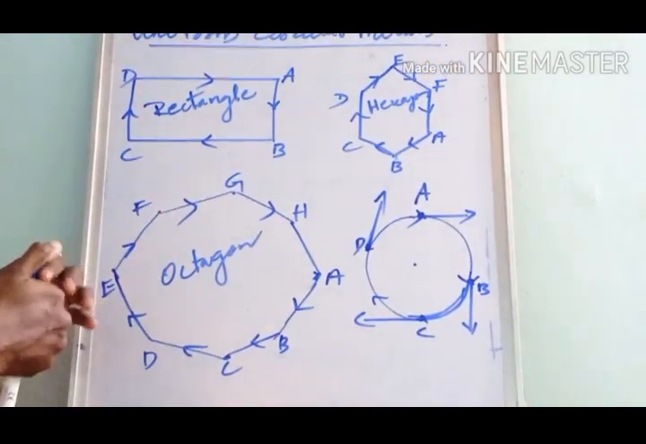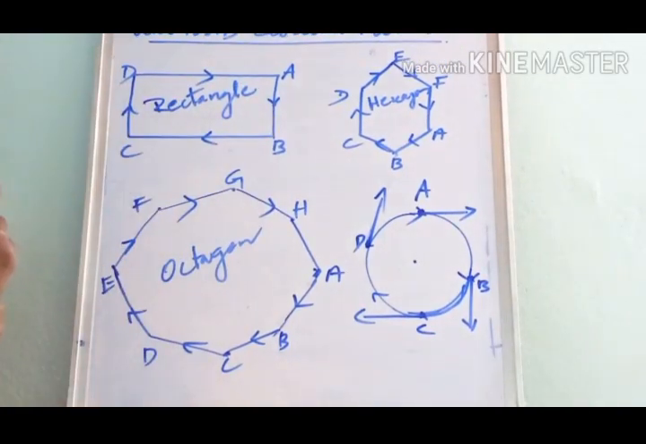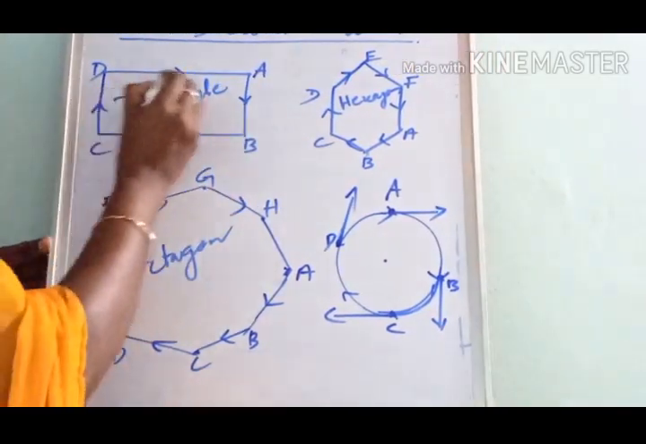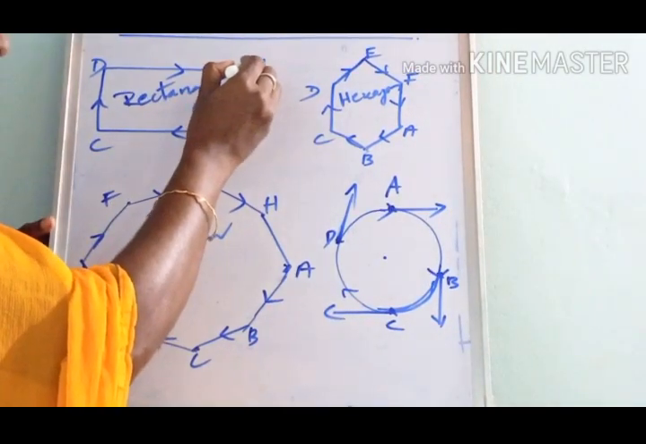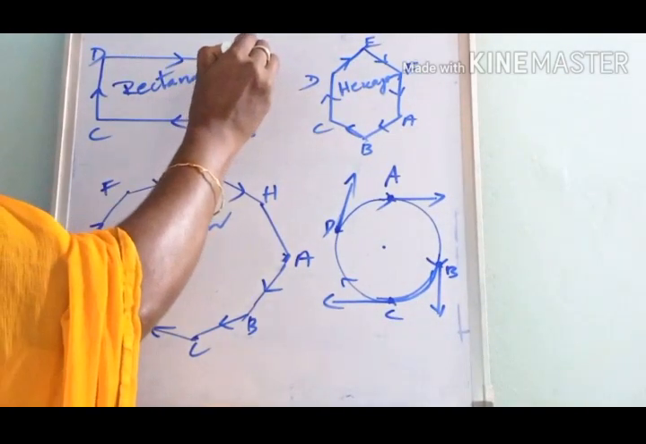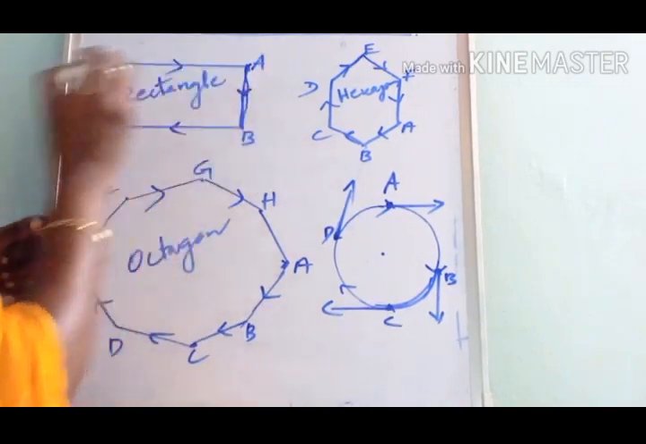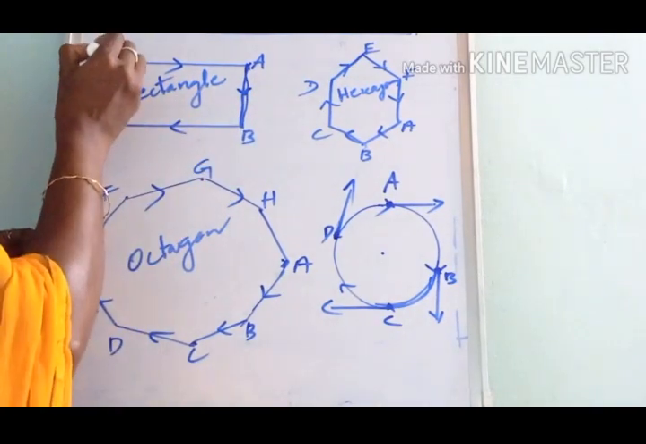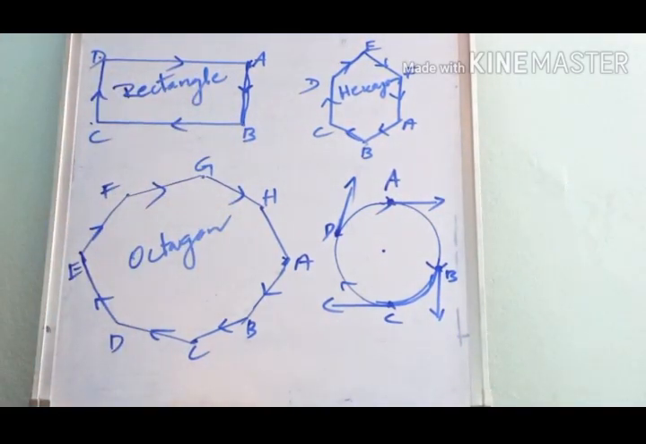First, we can consider the motion of an athlete along a rectangular path, that is ABCD. Suppose the athlete started traveling from A. Along AB, we can assume that he moves with a constant speed, then again BC, then CD, and then through DA.